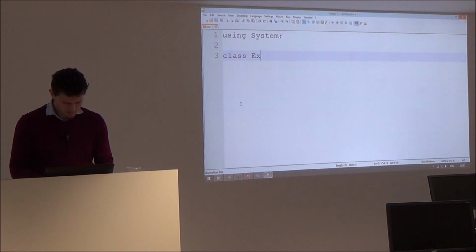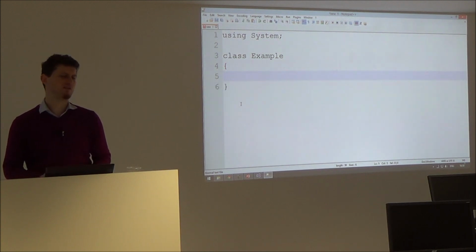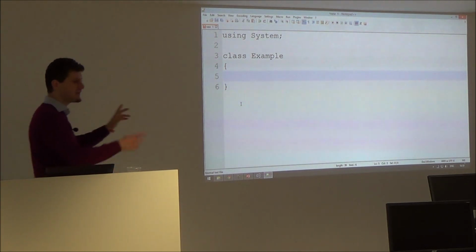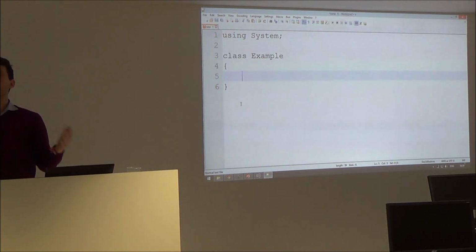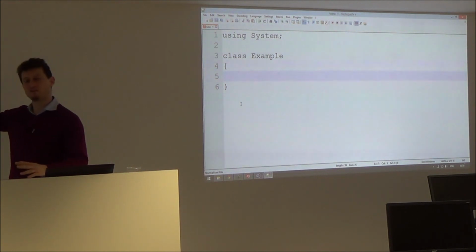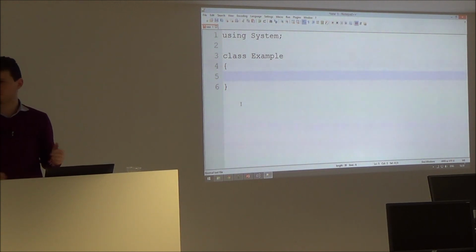Class example. I put this bracket and see something very, very important. You put the bracket, you press enter, you put the closing bracket, you press up and press enter and press down. This is the only correct way to write code. When you press an opening bracket, you should close it immediately to ensure it will be closed correctly. Because otherwise, if I have 37 brackets one inside another, finally I will not be able to close them correctly.